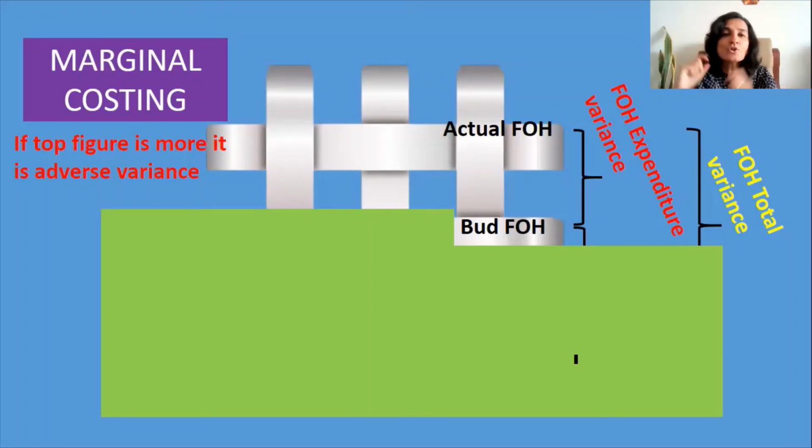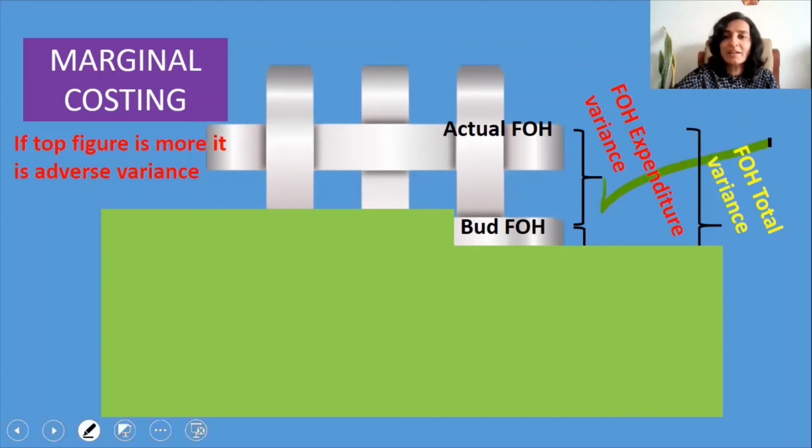Now, what we just studied is the fixed overhead variances for absorption costing. Now, there is one more method of accounting for fixed overheads, that's marginal costing. Now, marginal costing method is relatively easy because there is no calculation of the overhead absorption rate. That is, the fixed overheads will not form part of the product cost. So there is just one variance that we have to study for marginal costing, and that is fixed overhead expenditure variance. Okay, so that is only the top portion of the grid is required for marginal costing.